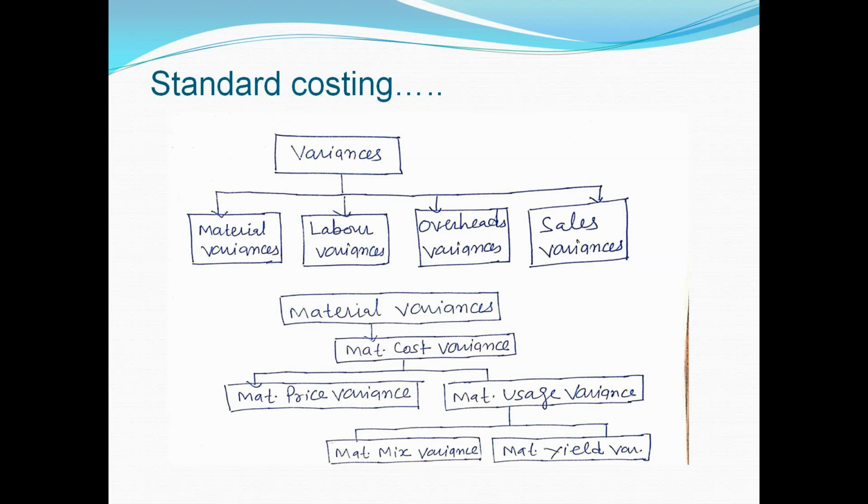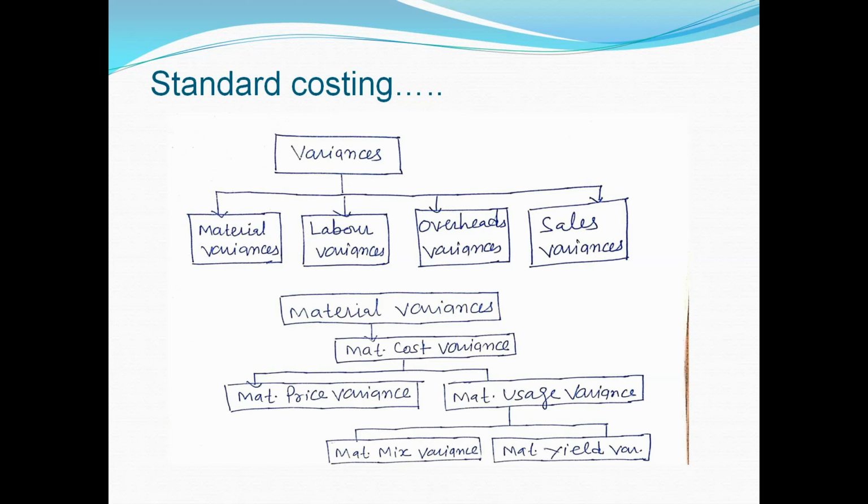There are 2 parts. The portion of material cost variance due to price, and the other part of the material cost variance is due to usage of the material, more or less. Next, material usage variance is also of 2 types. First is material mix variance and second is material yield variance.